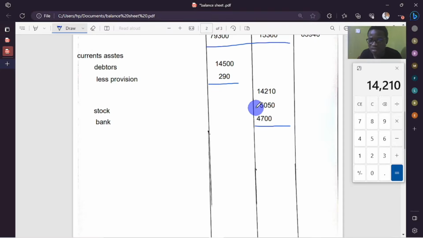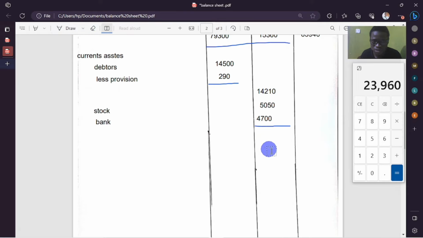So we're going to add these. I'm having 14,210 plus 5,050 kwacha plus 4,700. Let's add them again. 14,210 plus 5,050 plus 4,700, giving us 23,960.